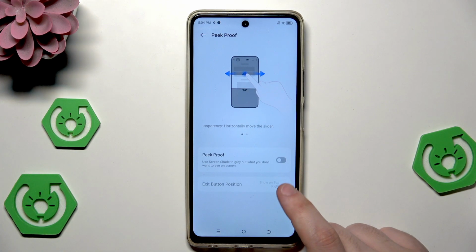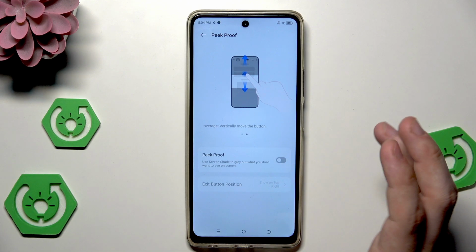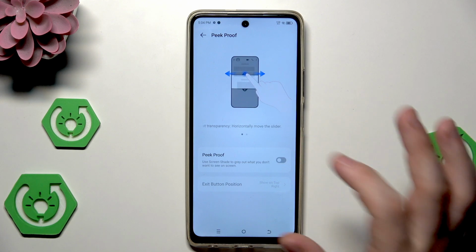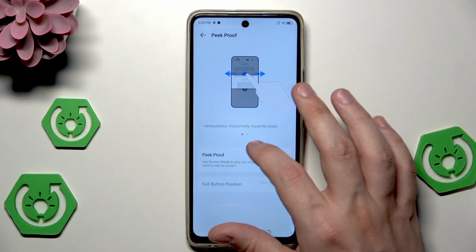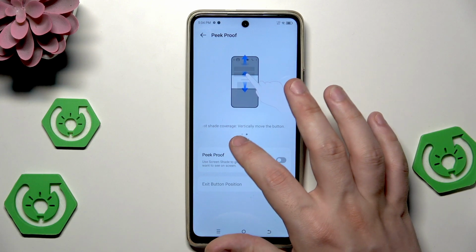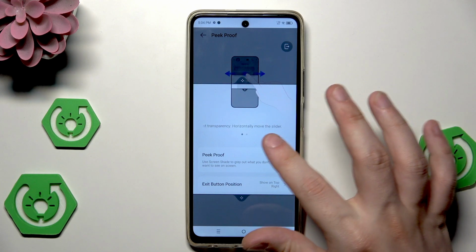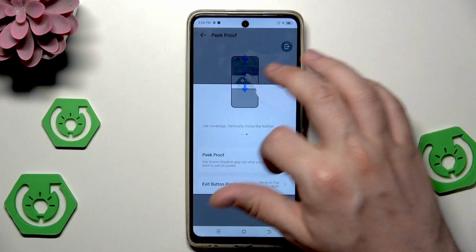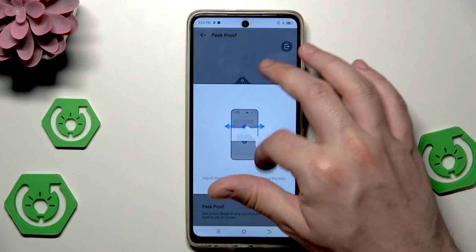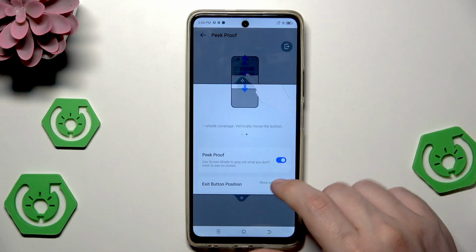We also have the peek proof. Use screen shade to gray out what you don't want to see on the screen. Horizontally move the slider to adjust shade coverage. If you turn it on, in here you have that selected part of the screen.